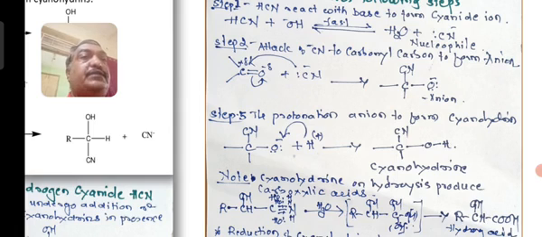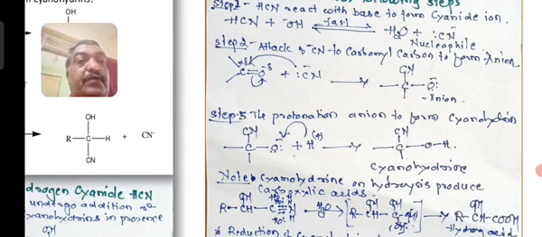First one is ionization, and after the ionization, the nucleophile attacks the carbonyl group to produce an anion, and in the third step, the anion of the cyano compound will get added to the proton, that is a protonation, to form cyanohydrin.